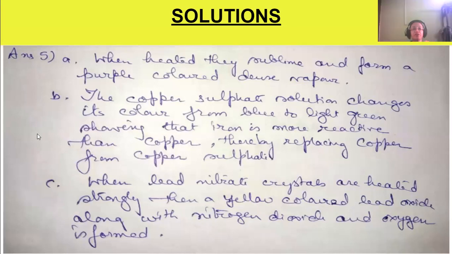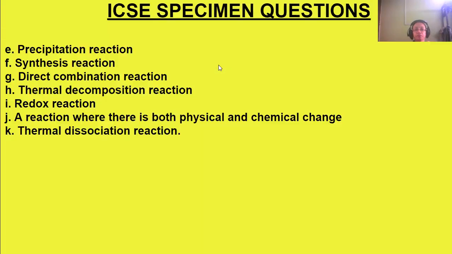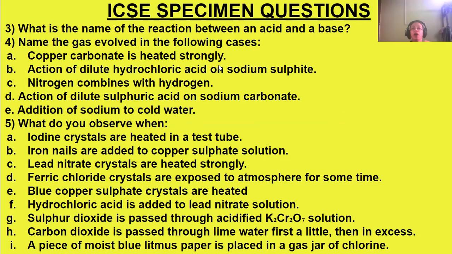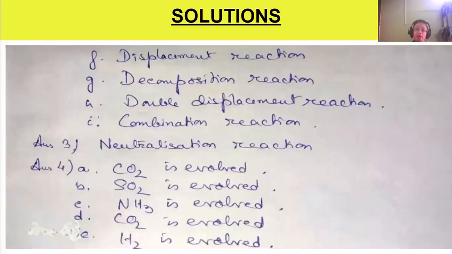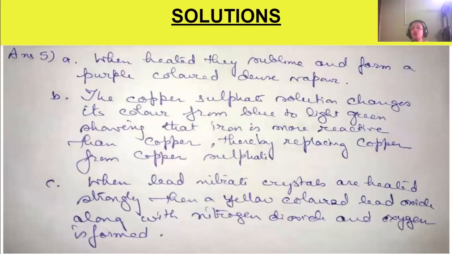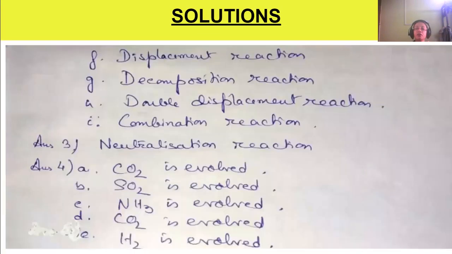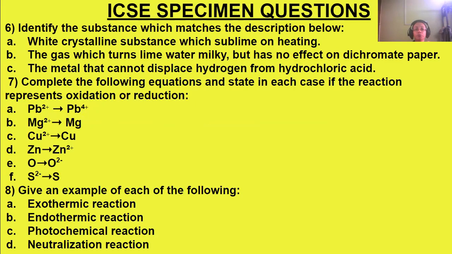Let's move on to the question. Iron nails are added to copper sulfate solution. We have to take a copper sulfate solution in which we put some iron nails. So what do we observe? We will see that the blue colored copper sulfate solution changes into light green, due to the formation of iron sulfate, and copper is displaced. Okay, thereby displacing copper.